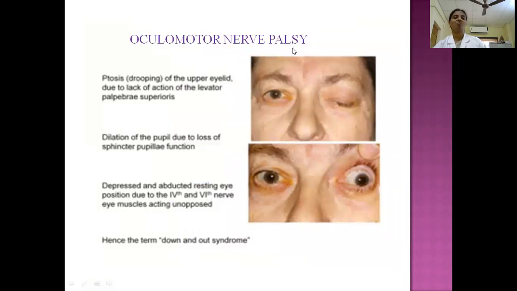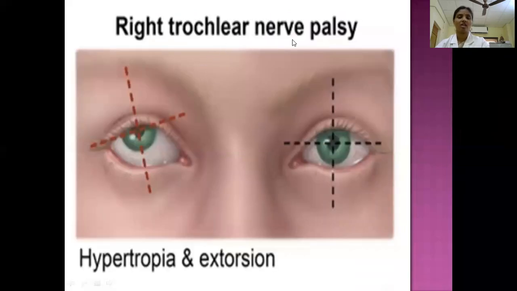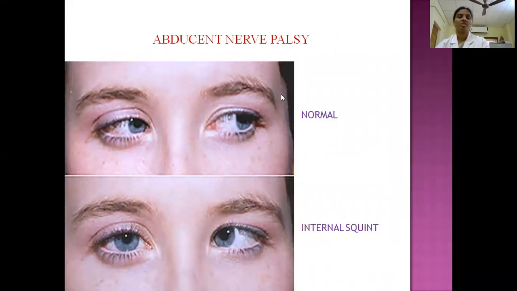Oculomotor palsy: here this is a ptosis. Oculomotor supplies all the muscles except lateral rectus and superior oblique. So these are the various lesions due to oculomotor nerve palsy. Then this is trochlear nerve palsy, which means there is hypertropia and extorsion. Then this is abducent nerve palsy.